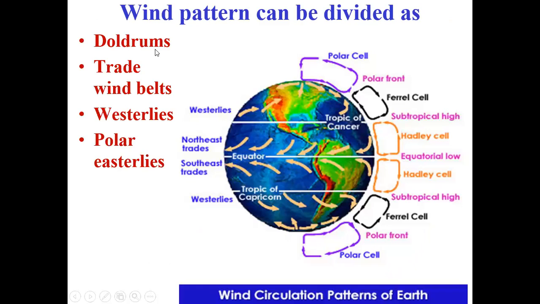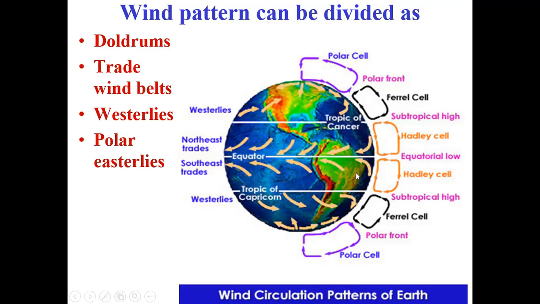So these are the wind patterns. That is the horizontal wind pattern globally. That is a polar cell, this is a Ferrel cell, and this is a Hadley cell. Both are in the northern hemisphere and the southern hemisphere. At the equator the temperature is high and the pressure is low, and water content is more due to evaporation, and therefore the pressure is low.